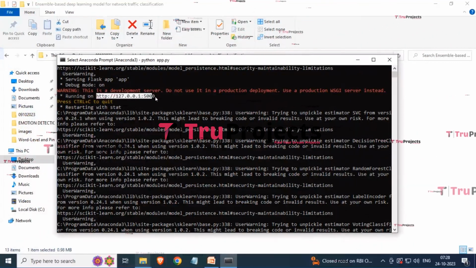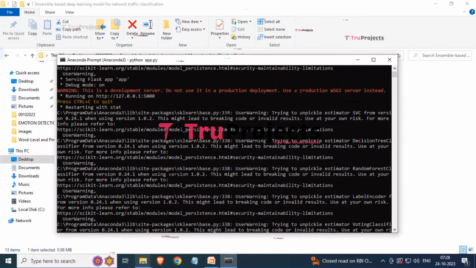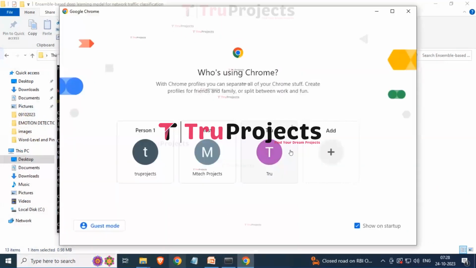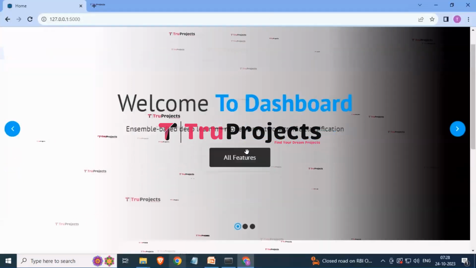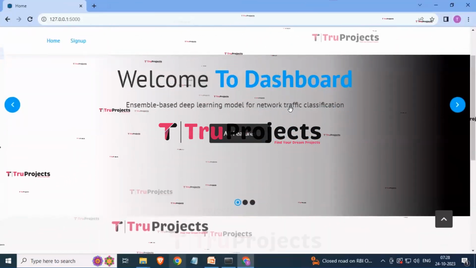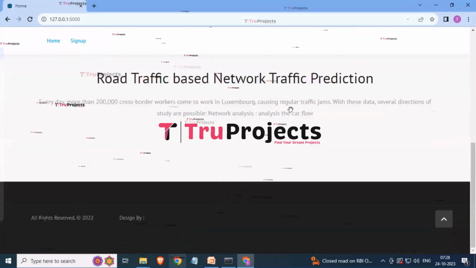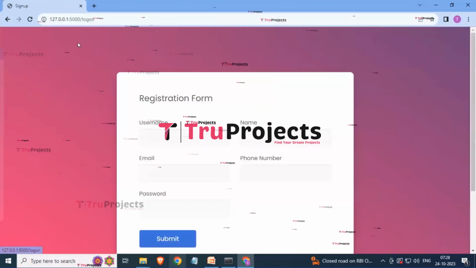Just copy this link and paste it into any browser. Here I am using Chrome. Just paste the link over here and now hit the enter button. So here you can see that this is our home page for the ensemble-based deep learning model for network traffic classification. There is a button for sign up. Just click on this button.